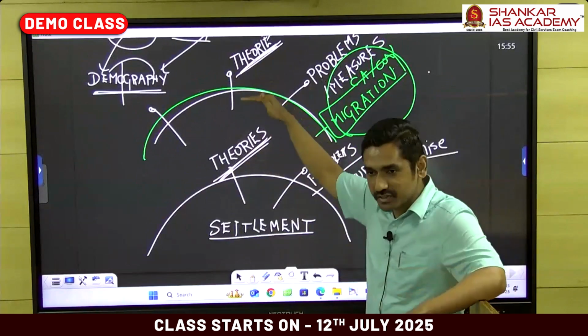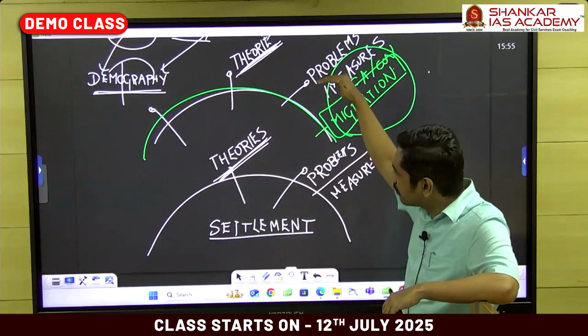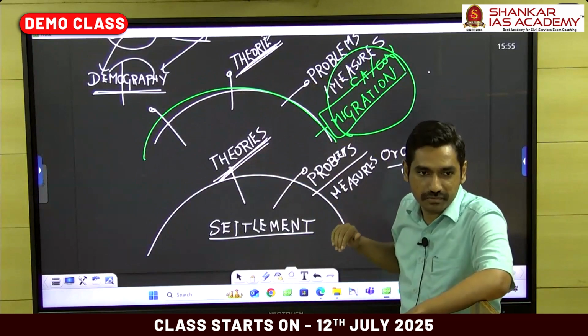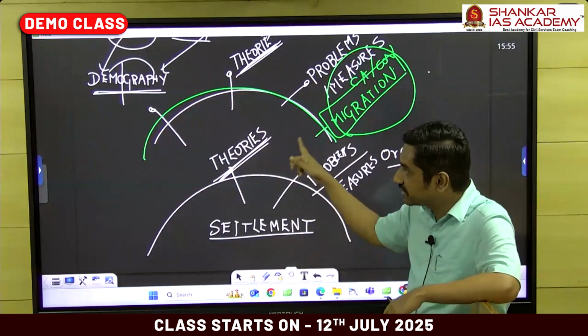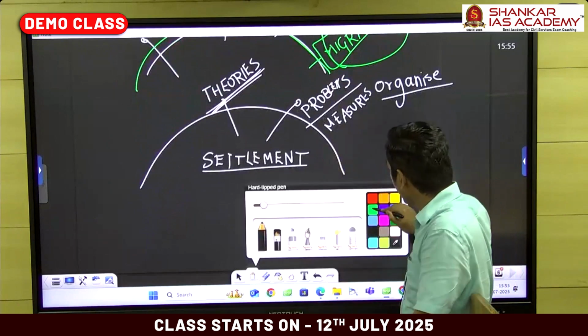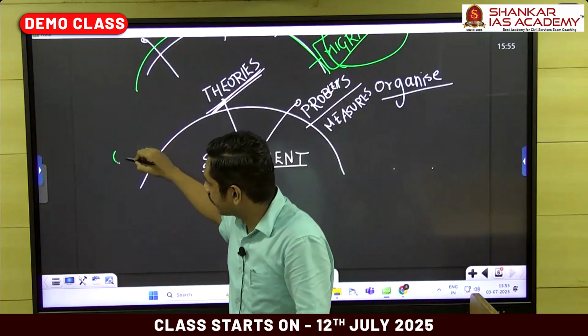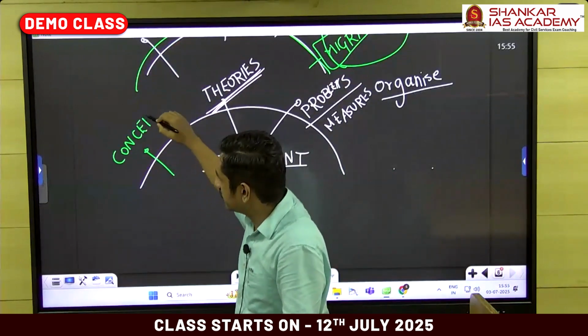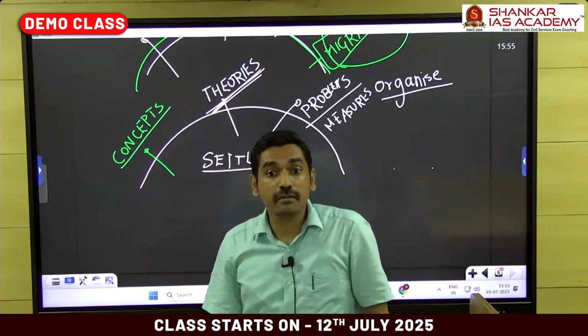Just like population theories, you have settlement theories. Just like population problems and measures, you have settlement theories and problems. Logic makes sense. Fine. So similar to this, there should be one specific part of settlement, right? So that is concepts related to city. Okay, I'll just give a simple idea, which we call urban morphology.